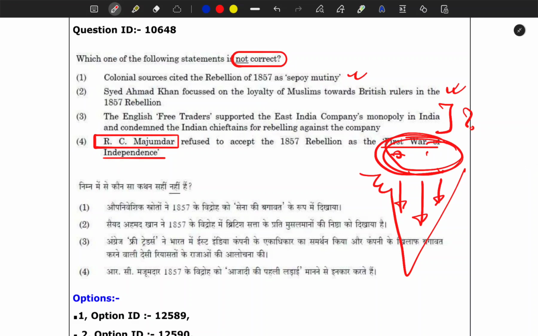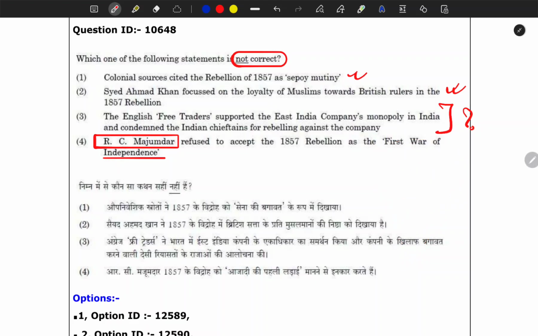Third thing he told was it had limited participation. Okay, so the masses did not participate, only the rulers with different goals, in particular protecting their own empires. They fought against the British. This is how he argued. So if you don't remember, you have to be very careful about this kind of statement.